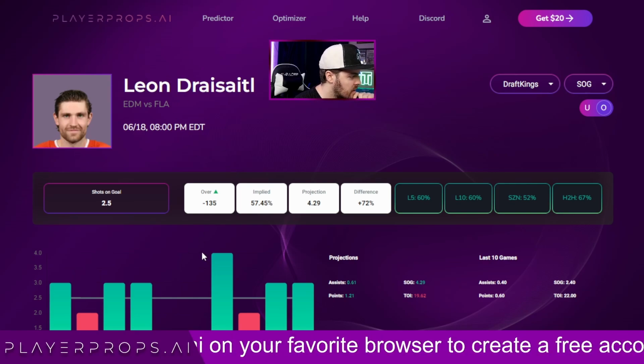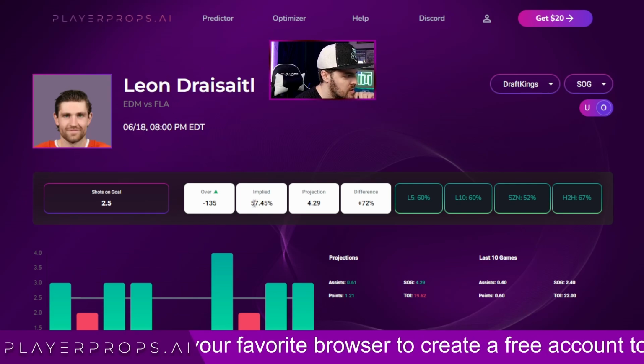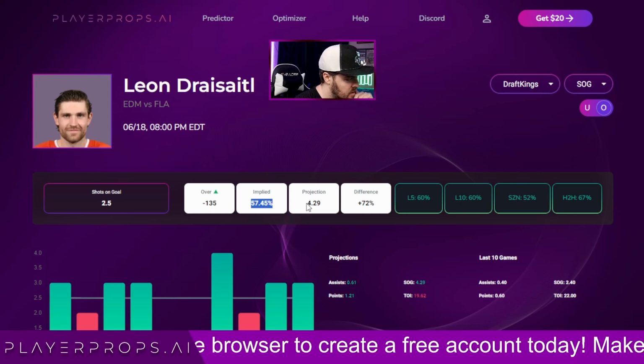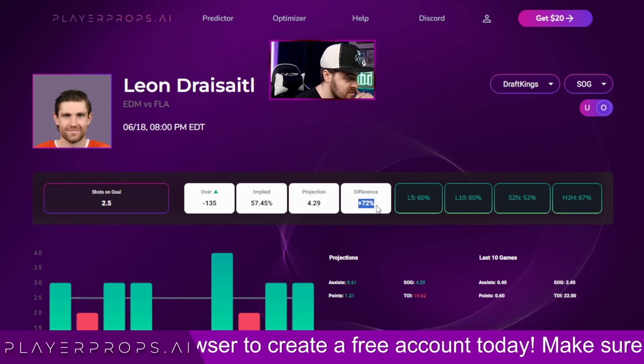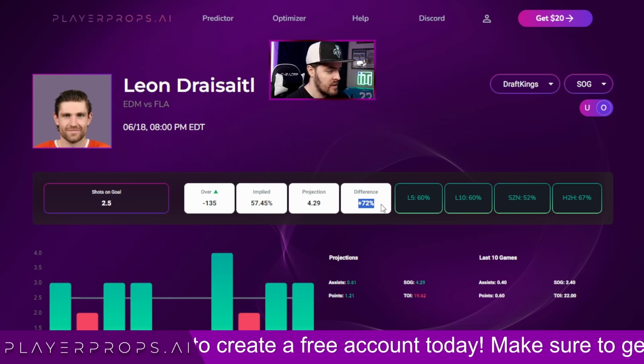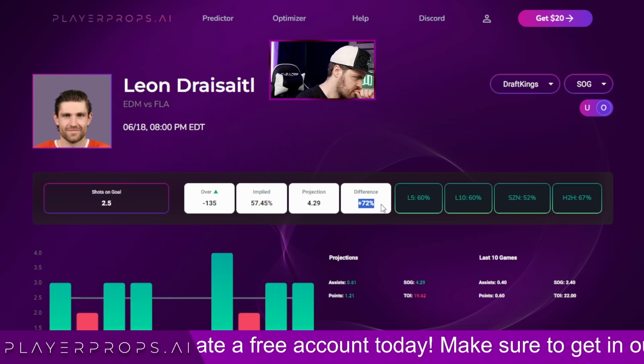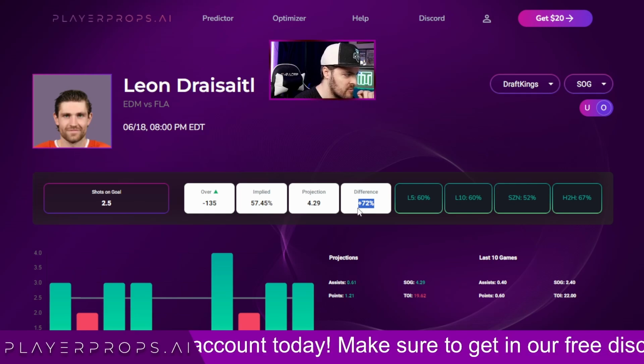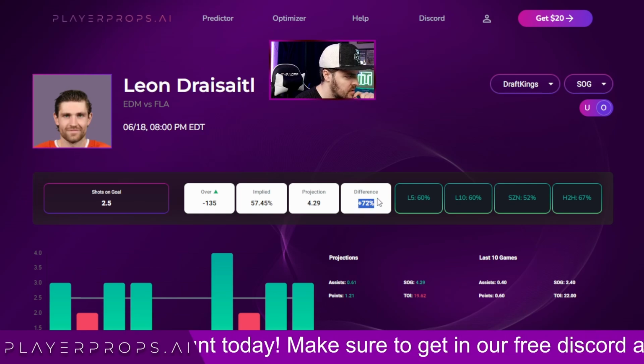So if we look at Leon here, whose line is 2.5, the sportsbooks give him a 57.45% chance of hitting. The AI says he's going to get 4.27, which is a nice plus 72. For this number, I believe the number we're looking for is plus 45 or higher. I think that's what we settled on. Maybe plus 50 or higher.